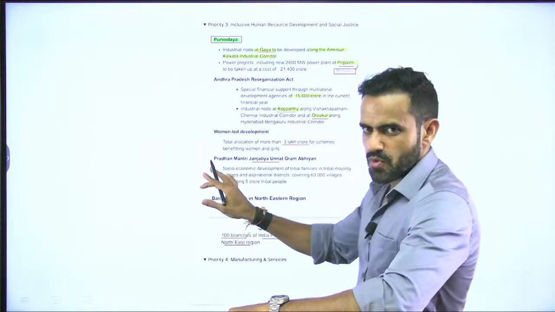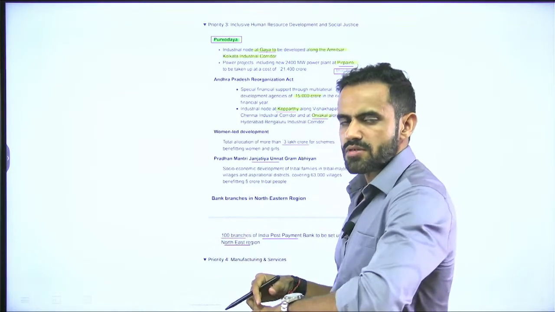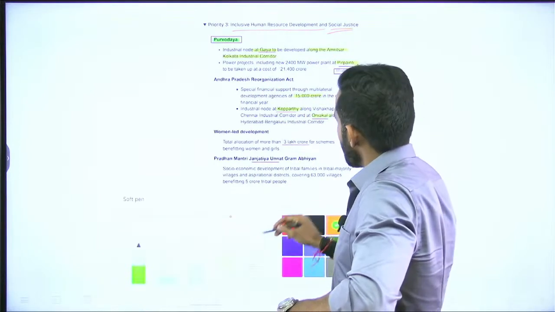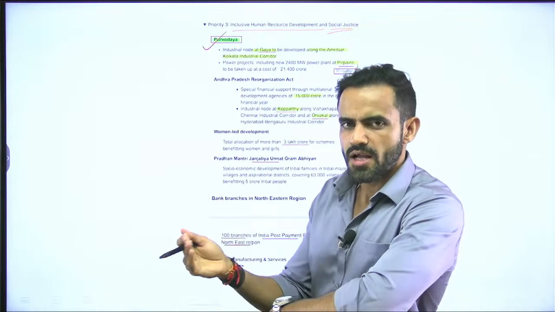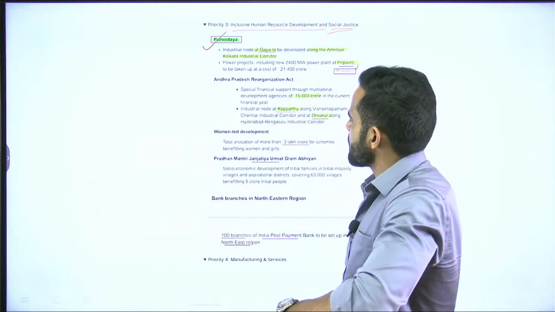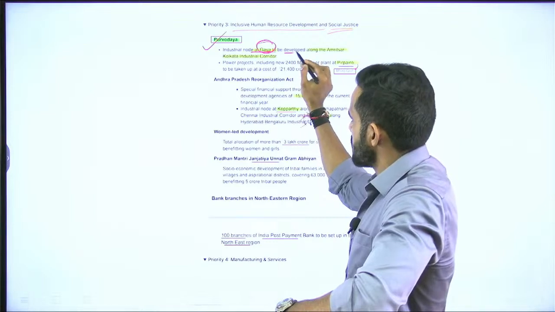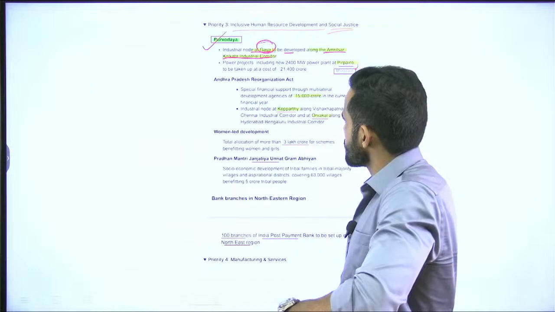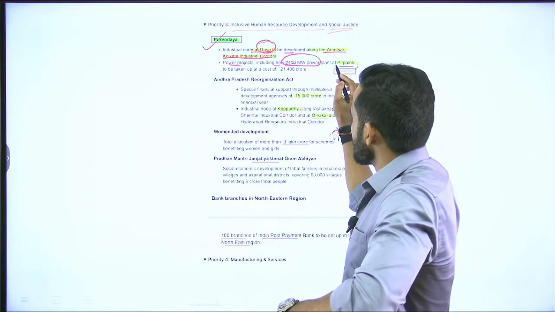Next pillar, and the most important pillar, because this pillar will have specific detail for Bihar, which we will discuss in last part as well. So, inclusive human development, human resource development and social justice. As a part of this, government has announced Purvodaya scheme, Purvodaya, that means Puro Uday. So, rise of eastern side of India. So, as a part of this, there is a industrial node at Gaya, which will be developed along Amritsar Kolkata industrial corridor.